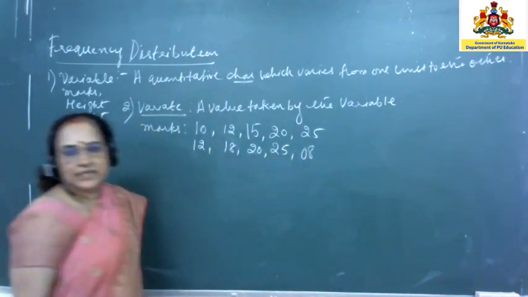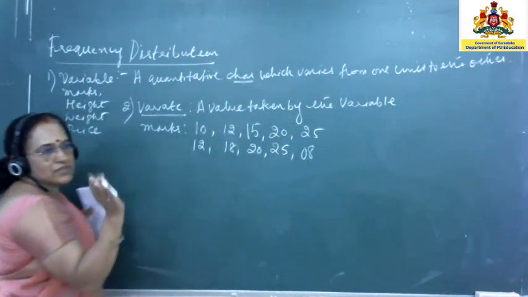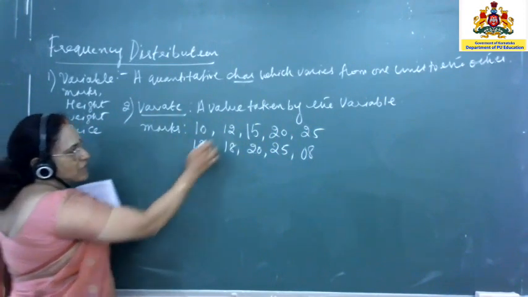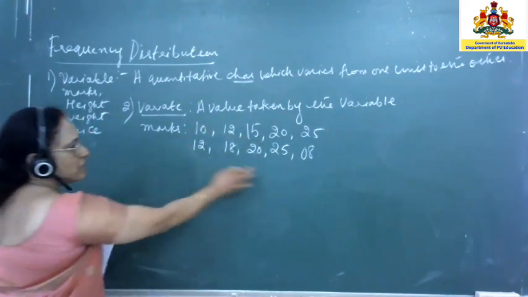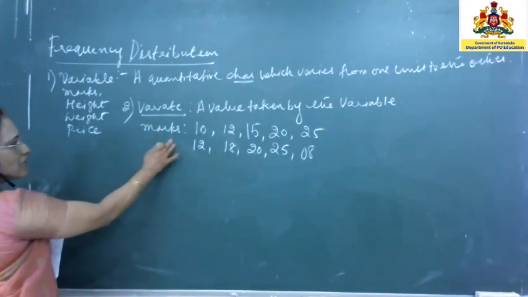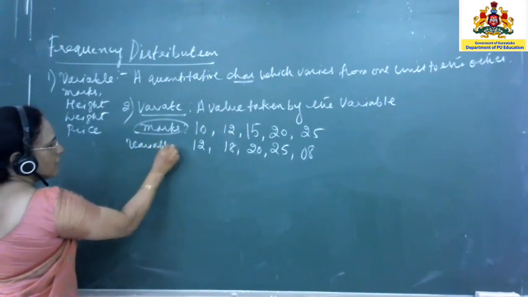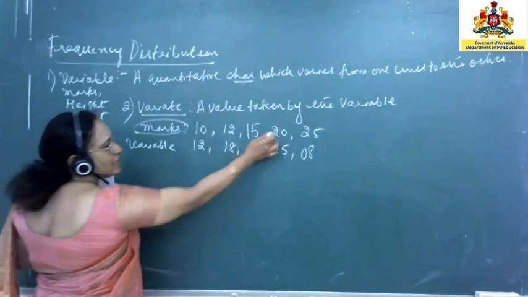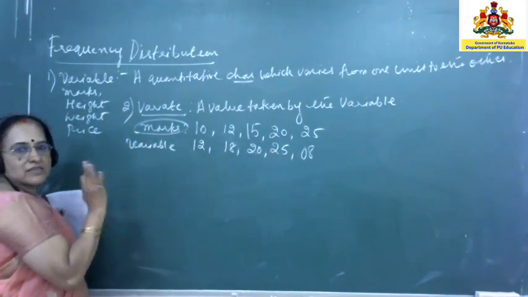So let's take 8. Now what are these? These are marks of how many students? 10 students in a test. Now what is this 10? 10 is the marks of the first student. 12 is the marks of the second student. 15 is the marks of the third student, and similarly 8 is the marks of the last student. Here, marks is the variable. This takes 10 different numbers. Of course, 20 is repeated, 25 is repeated, but otherwise also 10 students are there.